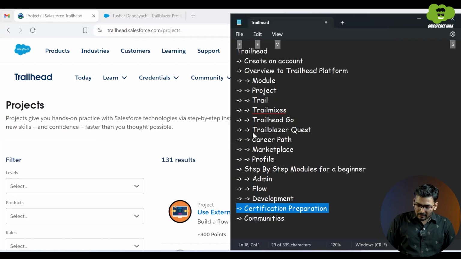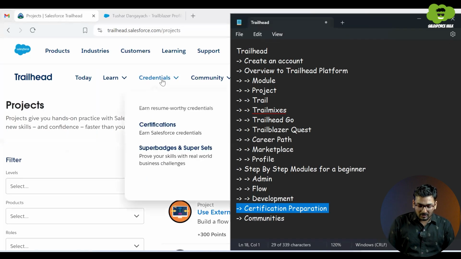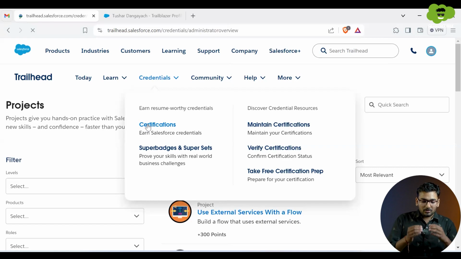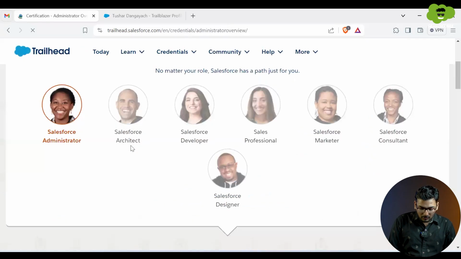After completing that, now let me tell you how this Trailhead platform can help you in certification preparation. Over here you can see under credentials, there is a certification link. You can click on this link and it will redirect you to different certification overview pages.